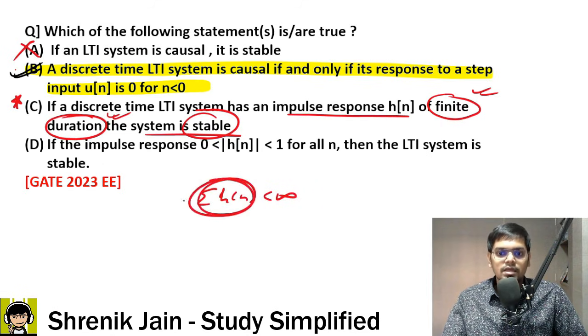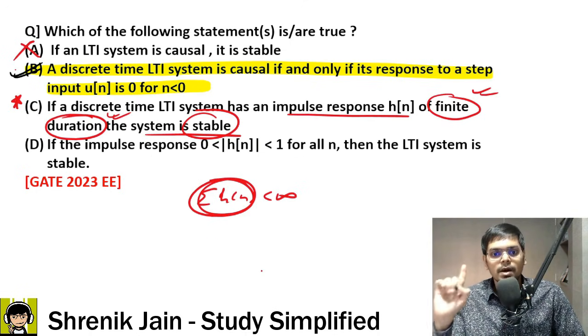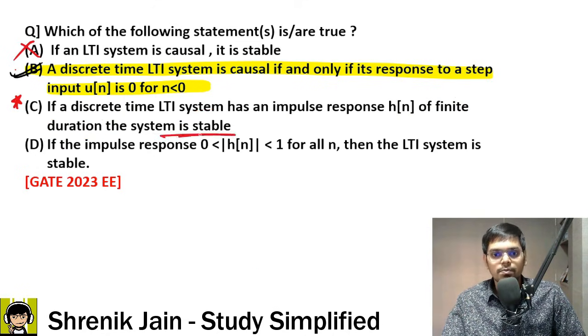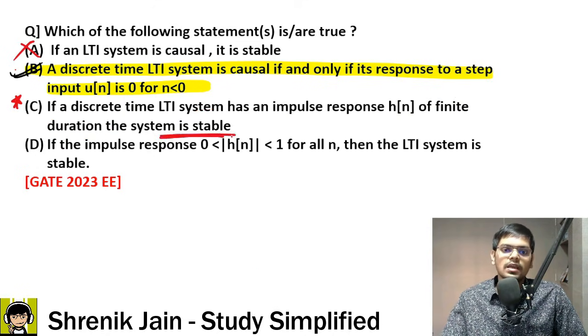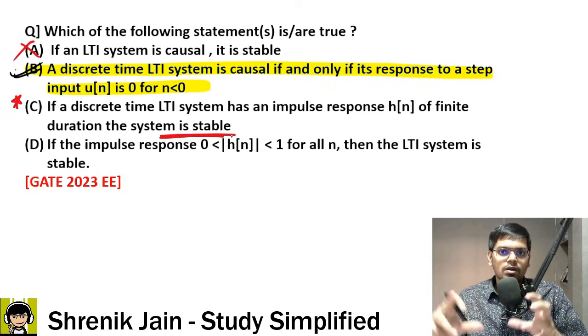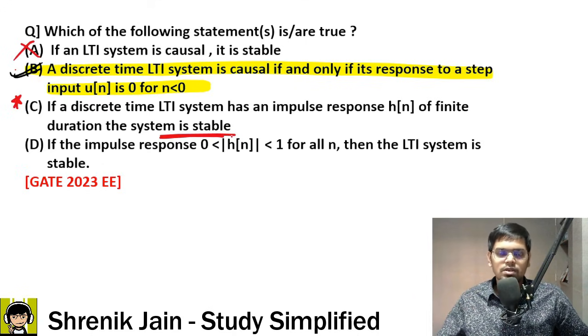I am saying that if we get some amplitude which is infinity, then in the summation the result would be infinity, and if we get infinity, it becomes unstable. That part about the amplitude is not mentioned in this statement, hence we cannot comment about 100% stability. If they were saying we have a finite amplitude, such that it does not become infinity after summation, then we would say with 100% confirmation that the system is stable. But that was not given. Hence, we cannot say this statement is absolutely correct. This may or may not be true.